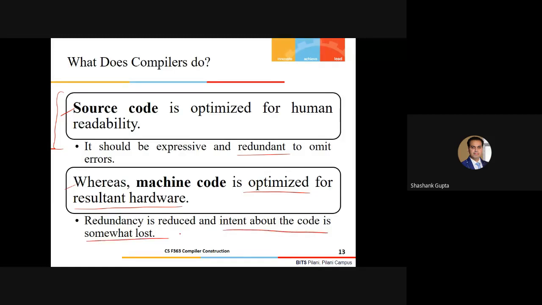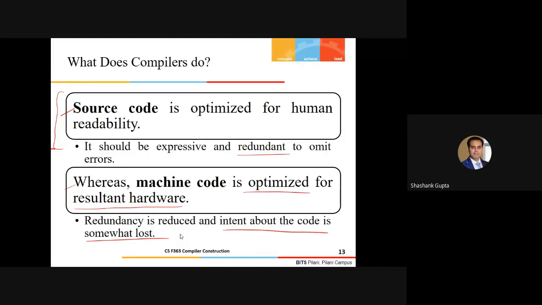And that is acceptable. If I give you two pieces of code which do exactly the same computation, one written in a high level language and the other in assembly or machine level language, obviously you will not be able to tell what exactly the machine code is computing, in contrast to what the source code is computing, because the source code written in a high level language is very expressive compared to the low level language.